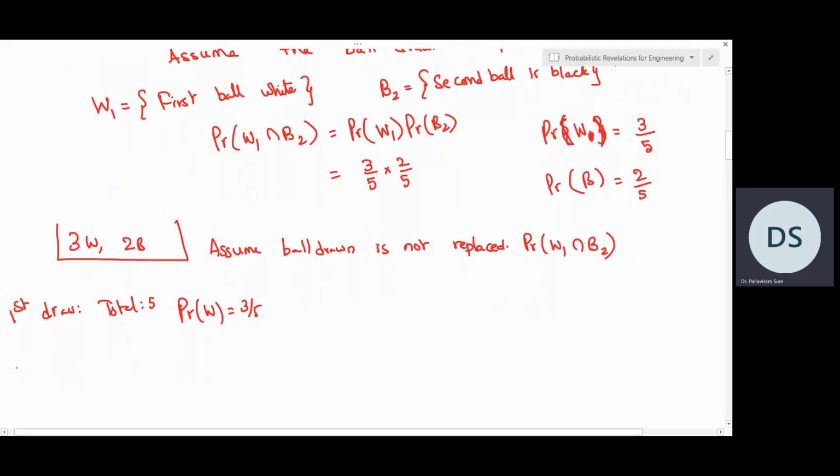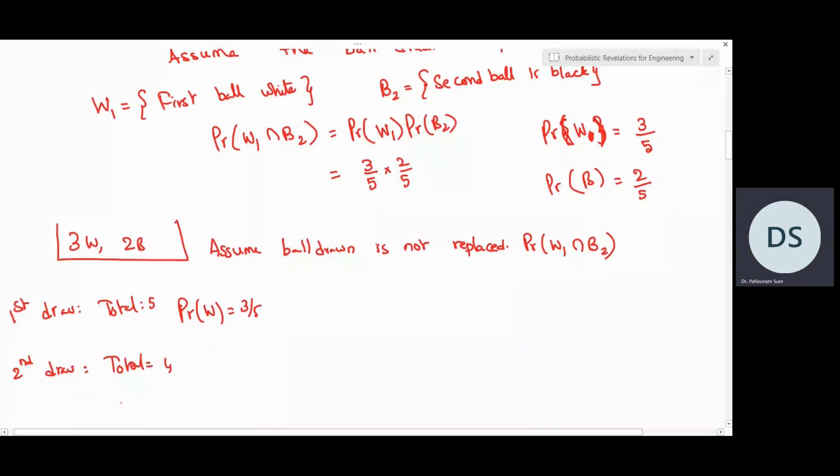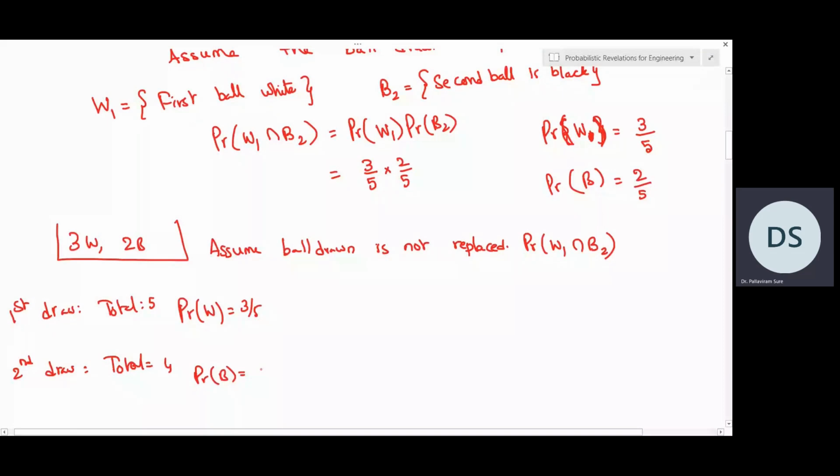Now, when we go for the second draw, we have a total number of balls as only 4. Why? Because one ball has been removed already. So out of the 4 balls, 2 are black. So hence here the probability of a black becomes 2 by 4.